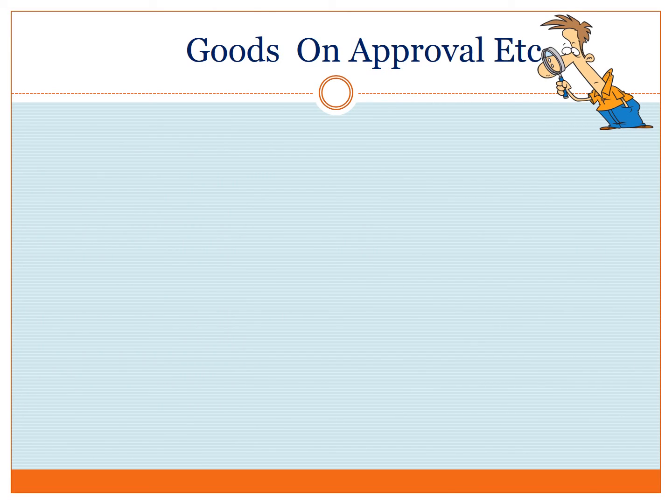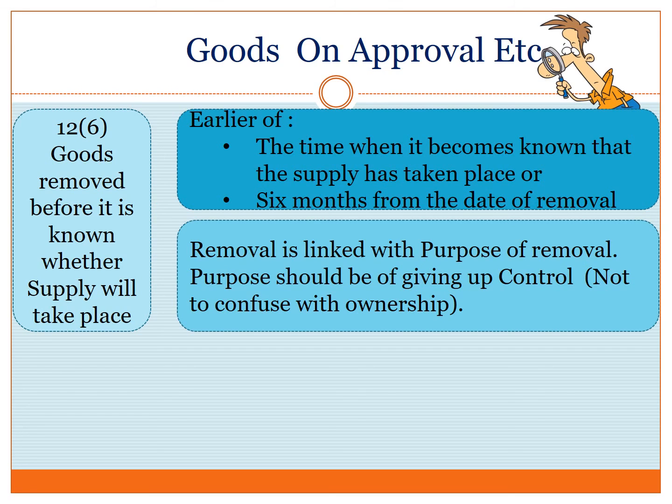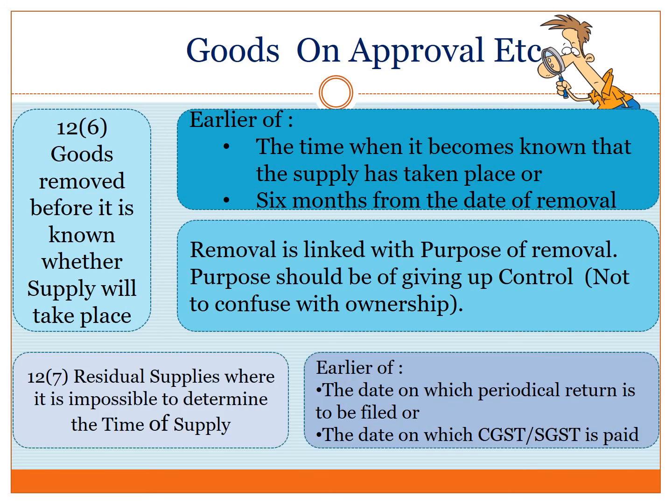Now, let us talk about certain special kinds of supply. Under subsection 6 of section 12, it is provided that if the goods are removed before it is known whether supply will take place, then the time of supply shall be deemed to be the time when it becomes known that the supply has taken place, or 6 months from the date of removal, whichever is earlier. Here, removal is linked with the purpose of removal. The purpose should be of giving up control. Giving up of control should not be confused with giving up of ownership, as transfer of property is not one of the preconditions of supply.